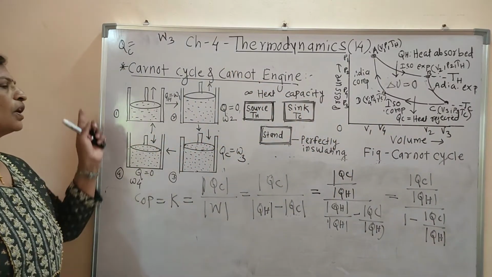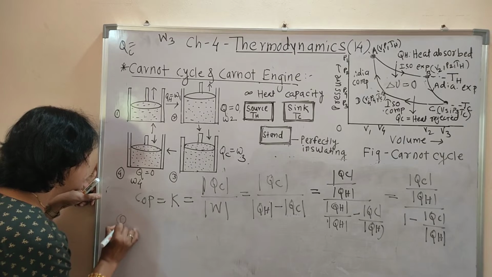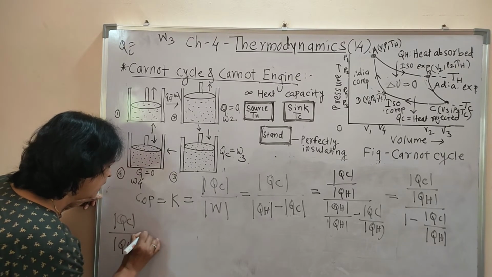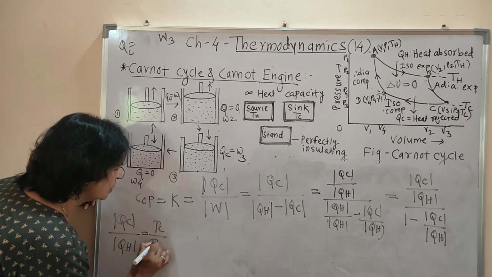According to the Carnot theorem, QC by QH is equal to TC by TH.